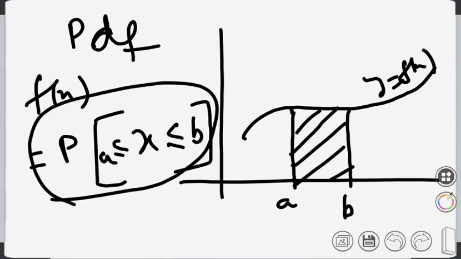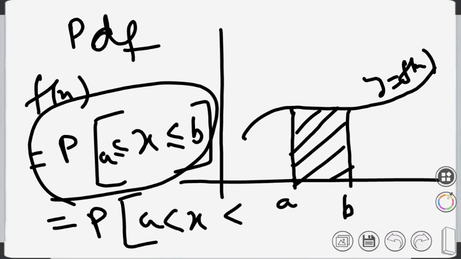This is because for a continuous variable, probability for a particular point does not make any sense. In fact, we can write the same thing as the probability of x lying between A and B. Whether I write less than or equal to, or just less than, it does not make any difference.